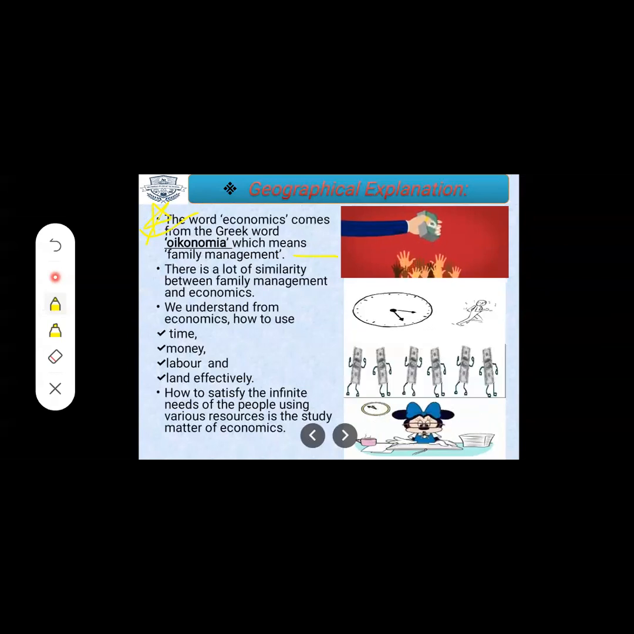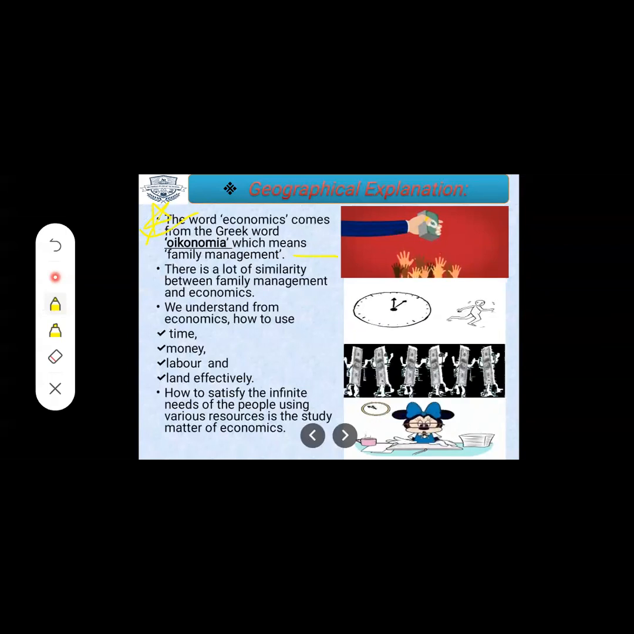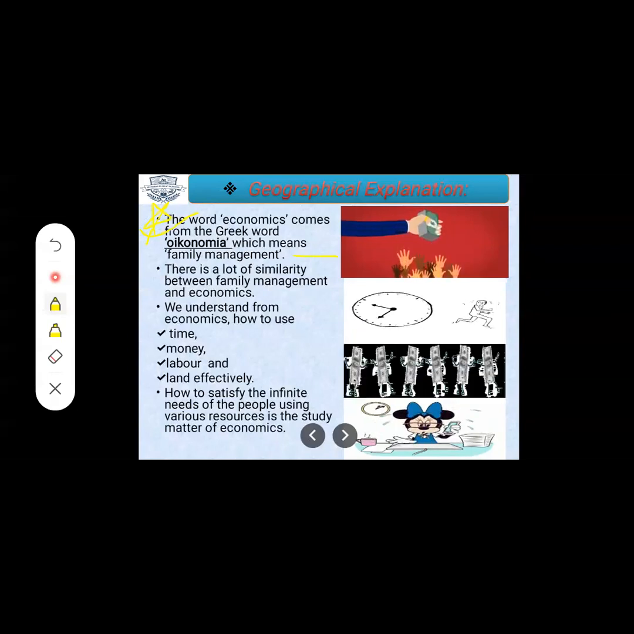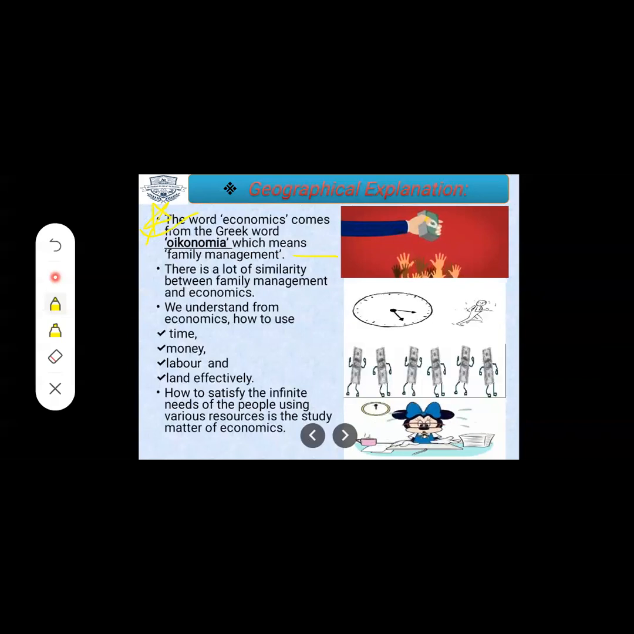The word economics comes from the Greek word dash, which means family management. So as a filling the blanks, it may come that oikonomia. Yes. Now this is the origin of economics. From where the word economics comes? It comes from a Greek word. And what is the Greek word? Oikonomia. It means family management.